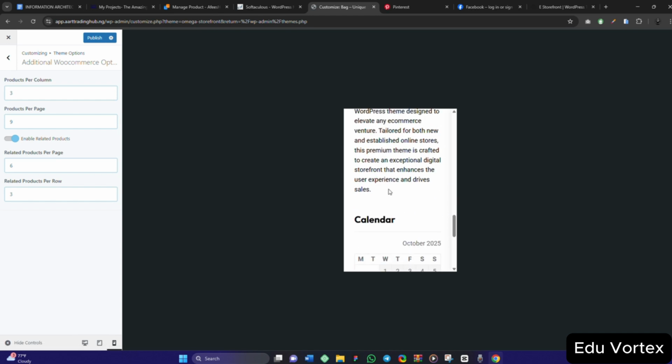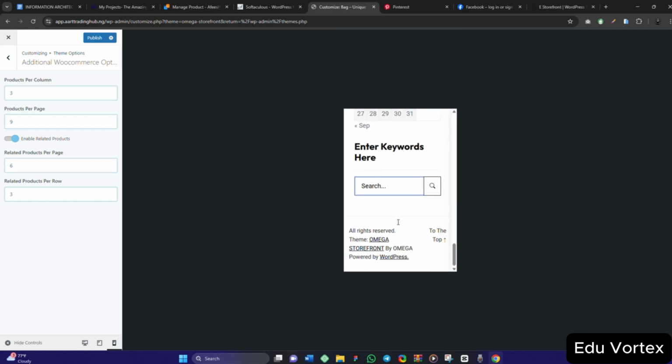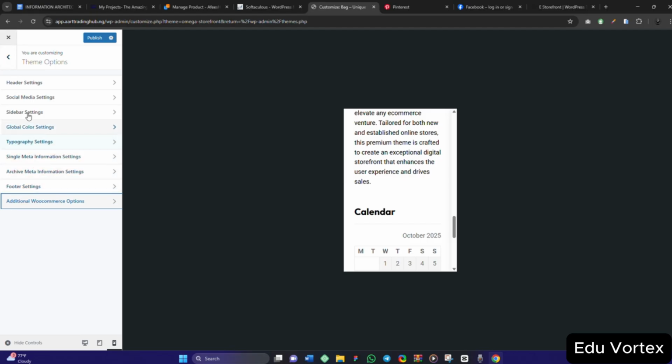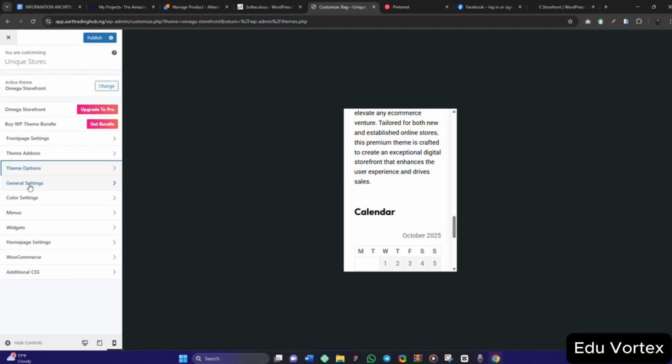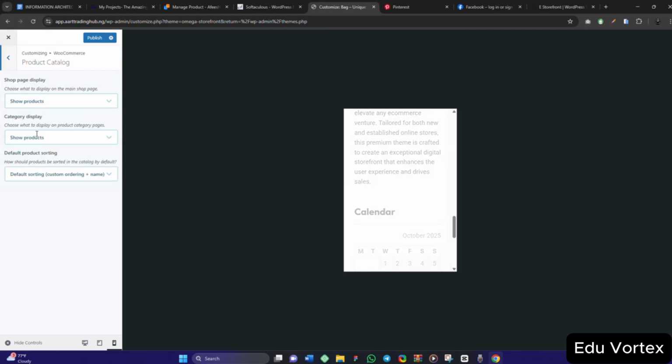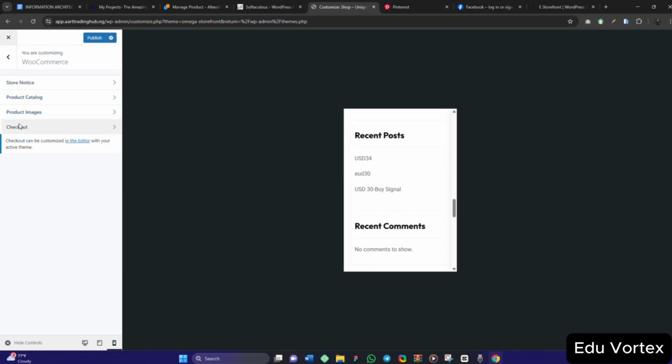Mega store. What's this calendar stuff here? Let me see if it is editable. So before I explain it, I'm trying to know. I'm trying to check. I will have to check. Store notice, product catalog, checkout.